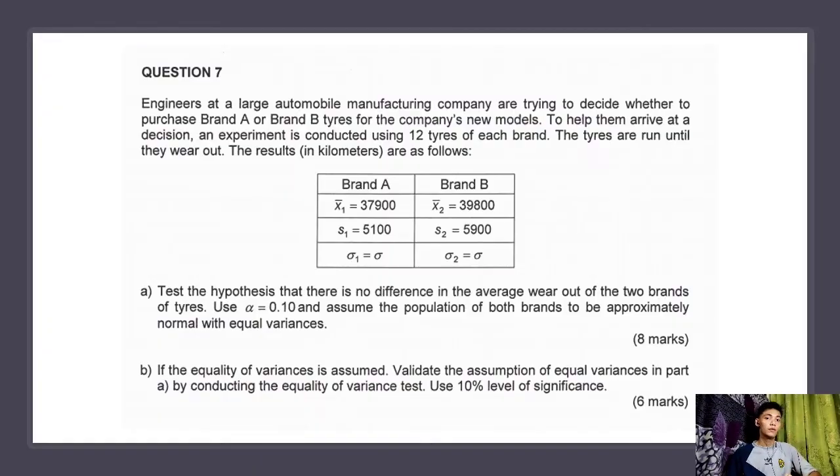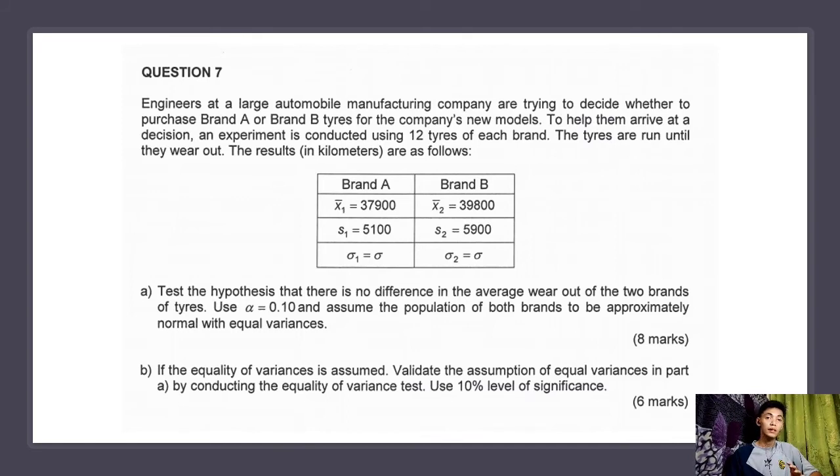So in question 7, it is a problem statement question. Engineers at a large automobile manufacturing company are trying to decide whether to purchase brand A or brand B for the company's new models. To help them arrive at a decision, an experiment is conducted using 12 tires of each brand. The tires are run until they wear out.